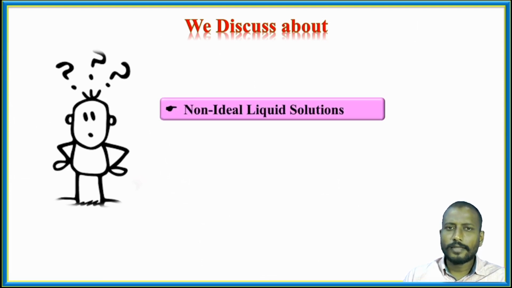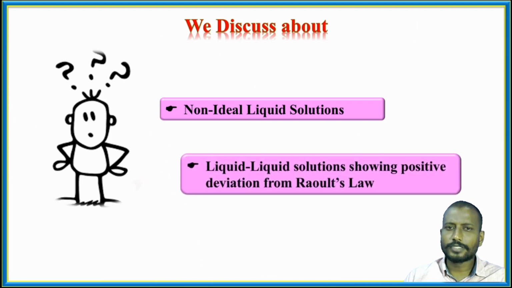Now in this lecture we are going to discuss non-ideal liquid solutions. Among these, our main point of discussion is liquid-liquid solutions showing positive deviation.